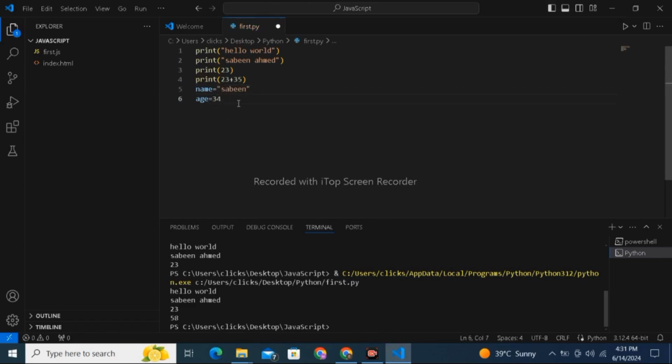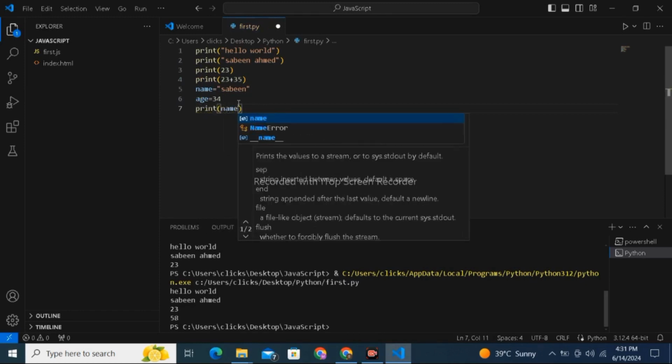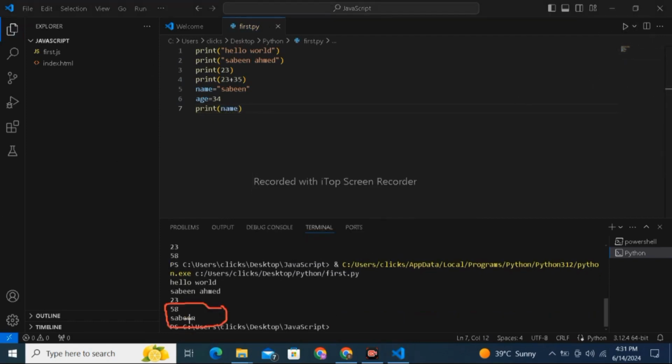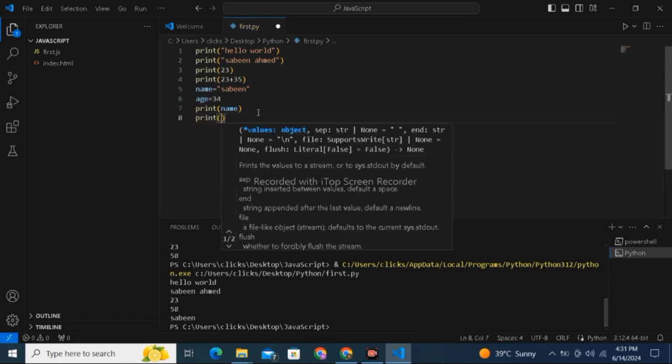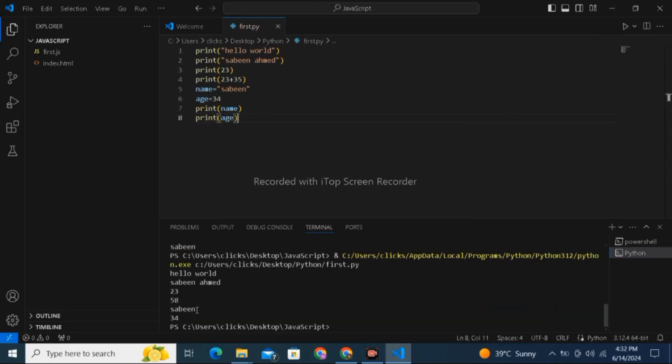Now, if we want to print the variables, in brackets we will write name, and let us see what will be printed. Sabine is printed here. And now we will print age. We will run the file again, and 34 is printed.